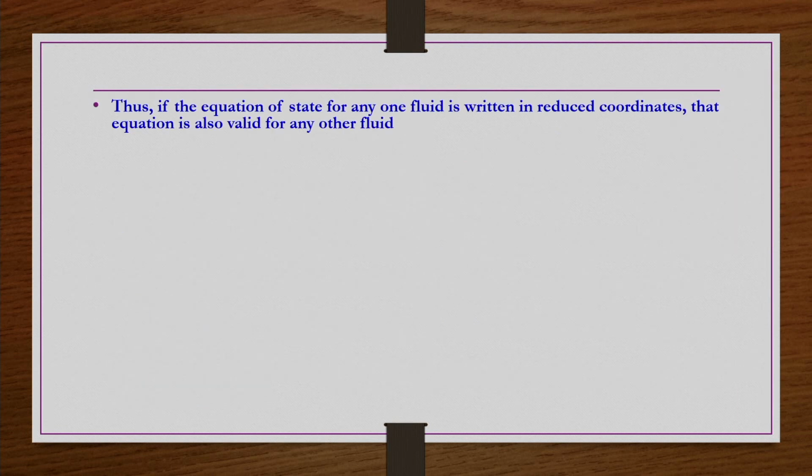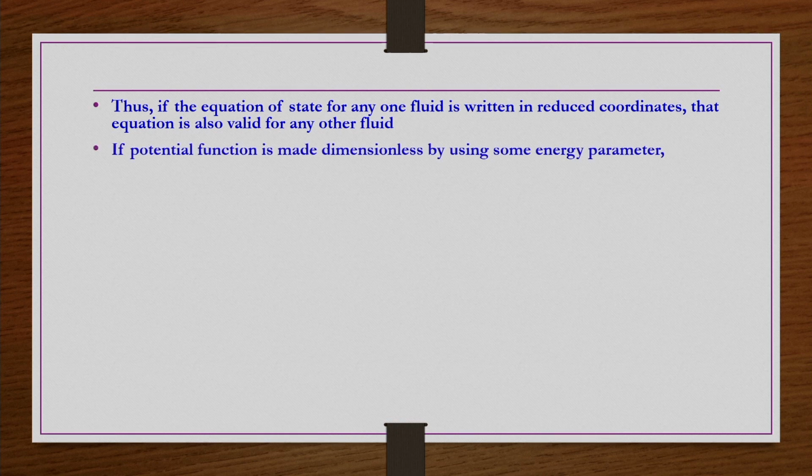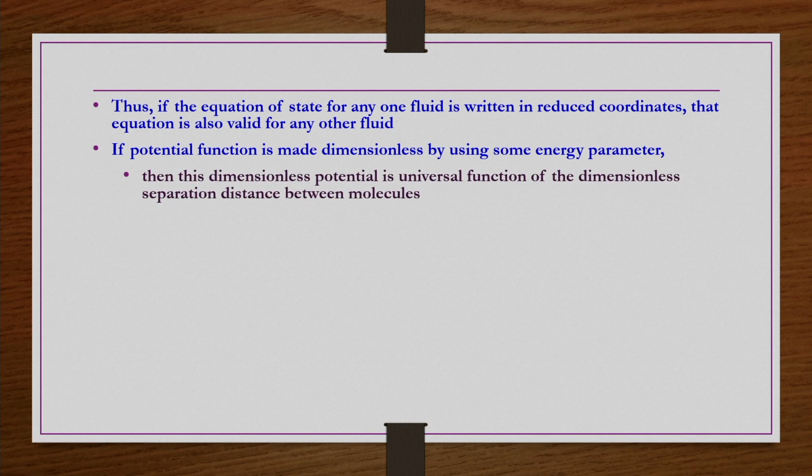Thus, if the equation of state for any one fluid is written in reduced coordinates, that equation is also valid for any other fluid. That is, if the potential function is made dimensionless by using some energy parameter, then this dimensionless potential is a universal function of the dimensionless separation distance between the molecules.